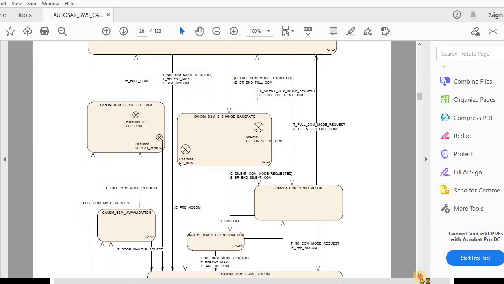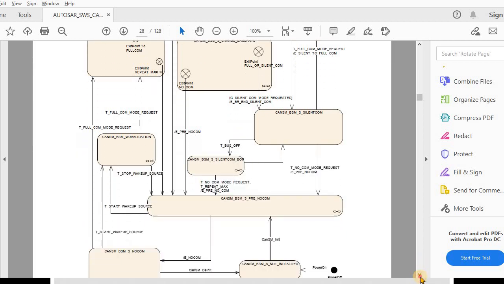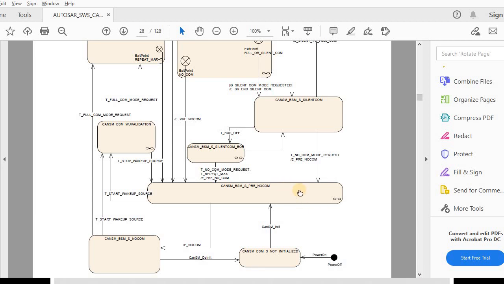Then from silent COM, once COMM gives a no COM request, it will go to pre-no COM, where the CAN transceiver and controller are handled, meaning CANSM informs CANIF and CANIF controls the transceiver and controller. Once the successful transition happens, CANIF gives a mode change indication to CANSM, based on which from pre-no COM it will go to no COM. So this is the brief about the state machine of CANSM.